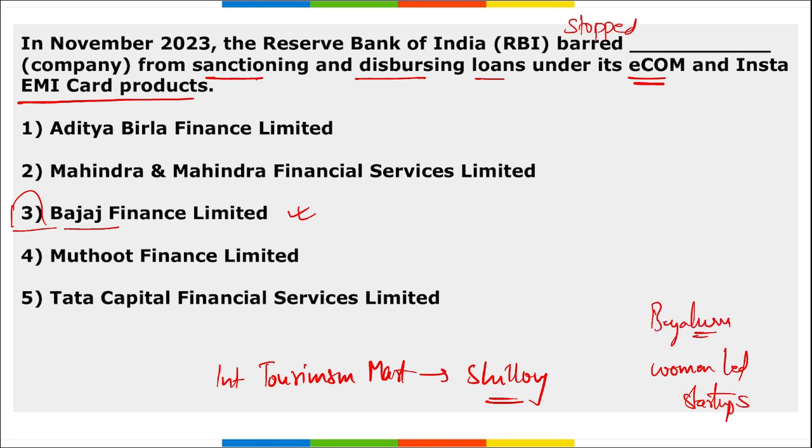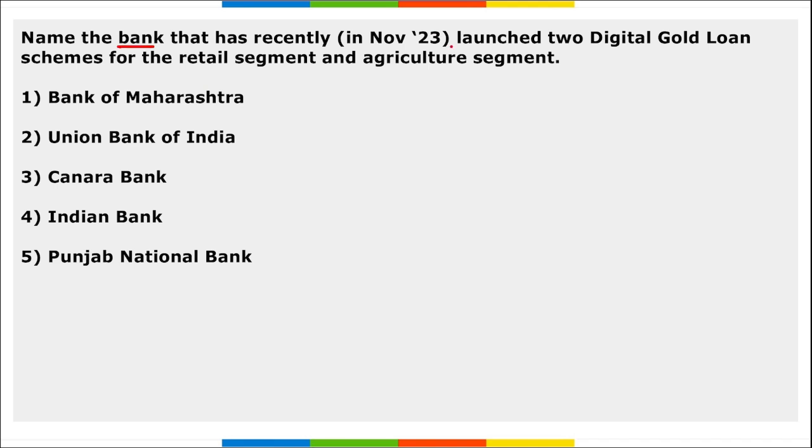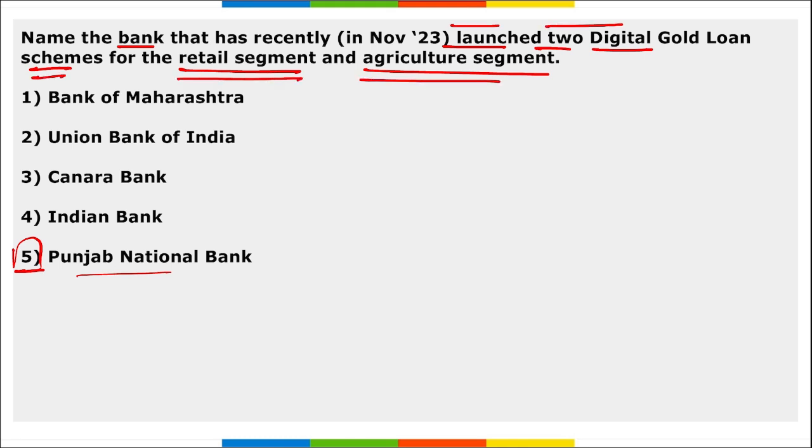Next, name the bank that recently launched two digital gold loan schemes for the retail segment and agriculture segment. It is Punjab National Bank. The scheme aims to provide customers with hassle-free access to credit to meet their personal and agriculture needs by using their gold jewelry as collateral for the loans. It is Punjab National Bank that is offering these digital gold loans to the farmers.